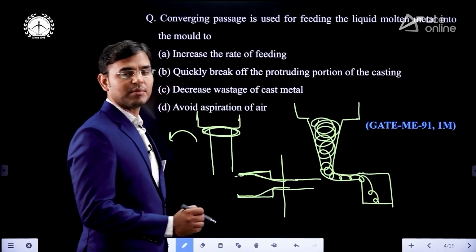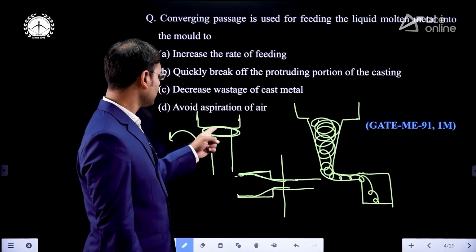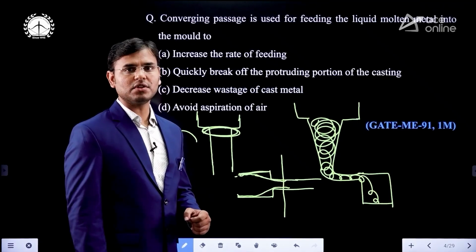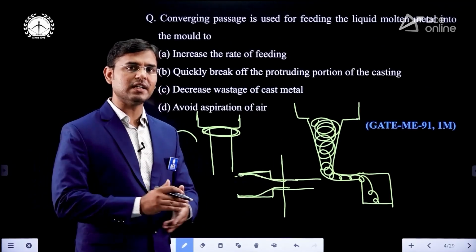If the area is reducing, it means the pressure is also reducing. Here the same case is happening. Pressure is going to reduce, and that's why atmospheric air is entering into that.